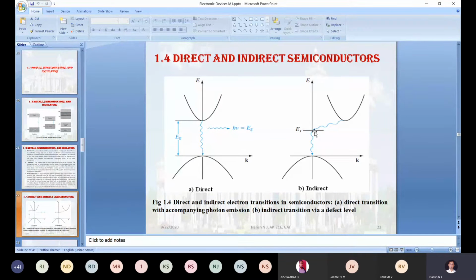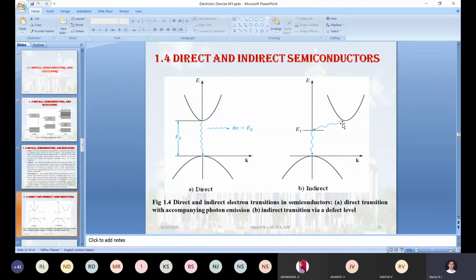In the direct semiconductor also the electron loses its energy, but in terms of light. Unfortunately in the indirect semiconductor, this electron loses its energy in terms of heat. Okay, and finally it reaches the valence band.